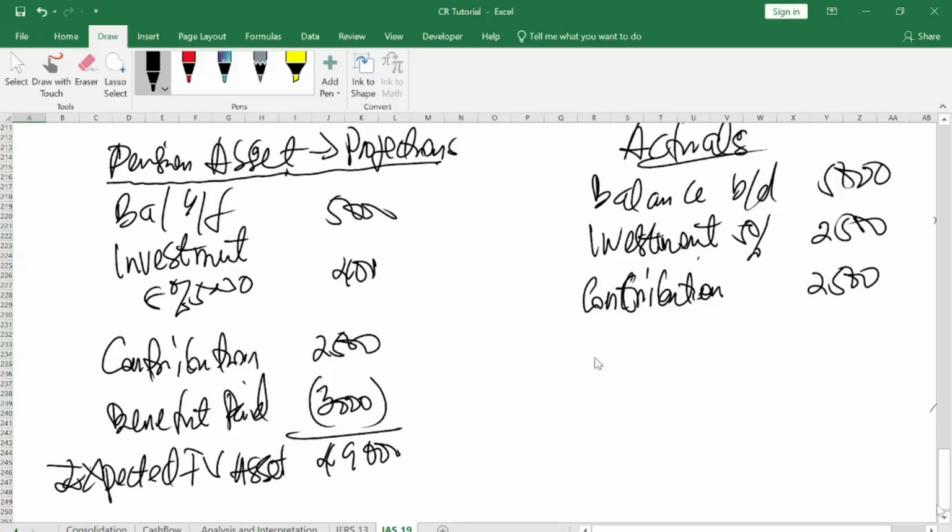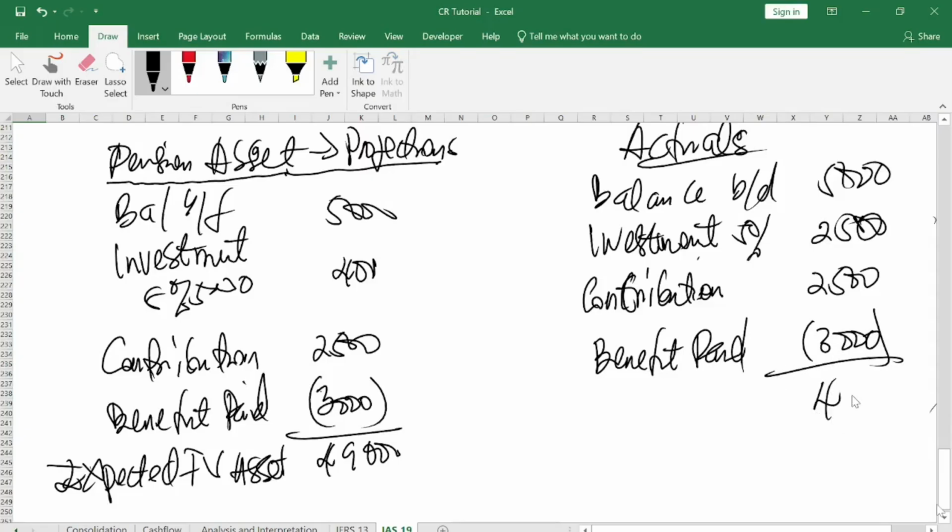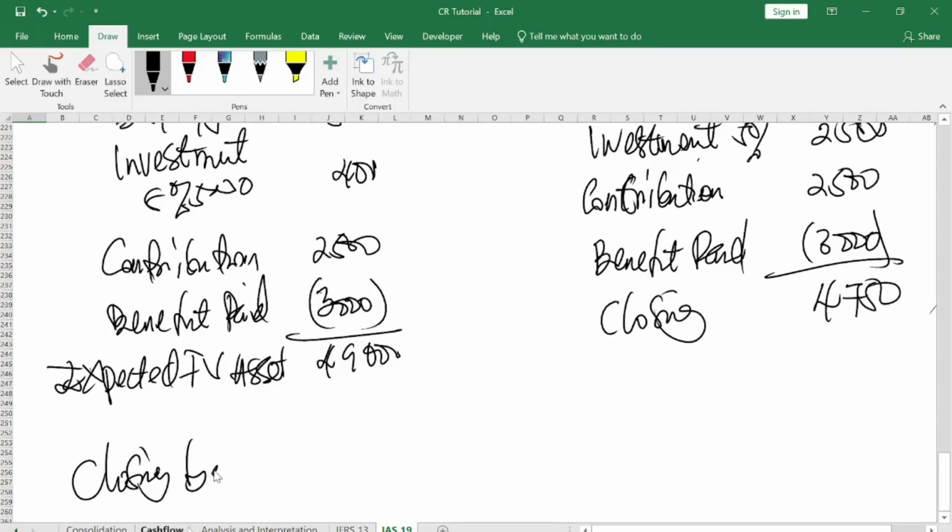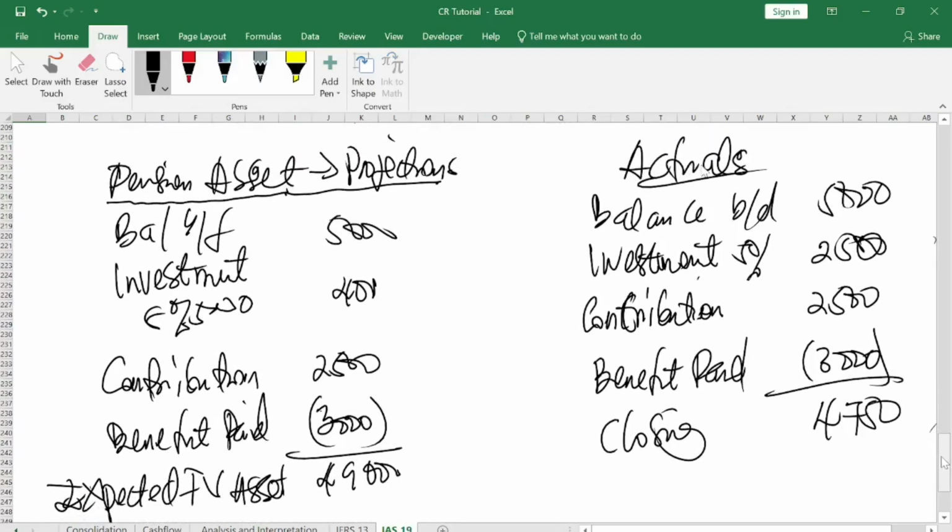Now they evidenced that one person will leave, which is the benefit paid. So when you subtract that one, that gives you what? Let's see, the closing balance is 4,750. So this is what you call closing. This is what the actuarial projected, and this is what actually happened. So this comes here as the closing balance in the books. When you are doing IAS 19 in a question, the actuals that I have demonstrated here, they will give to you in bulk. They will not ask you to do what I have done here.